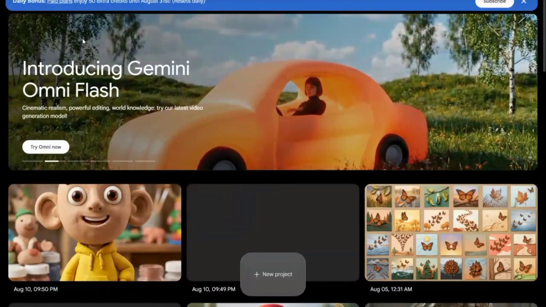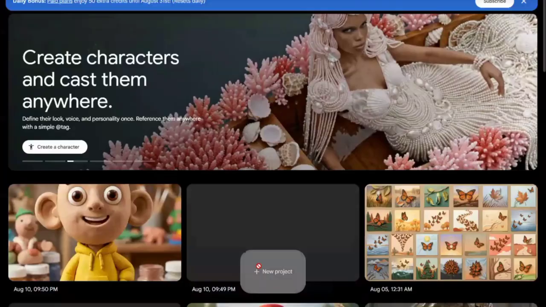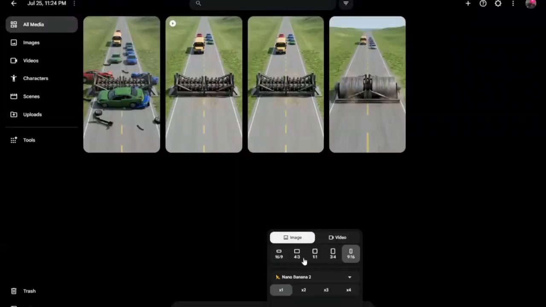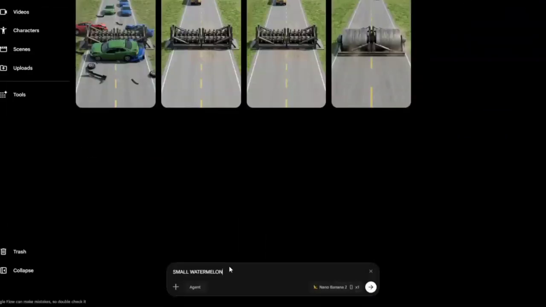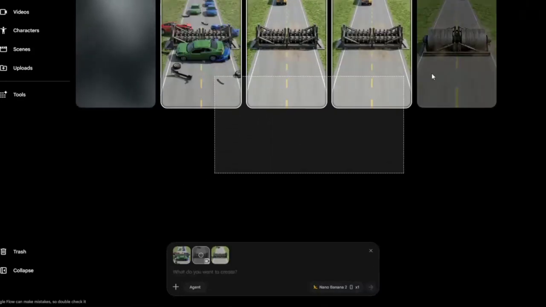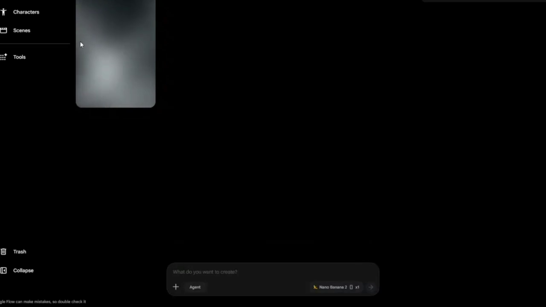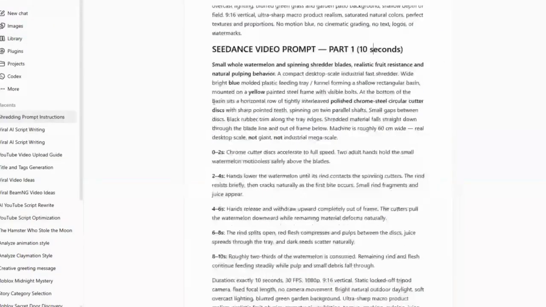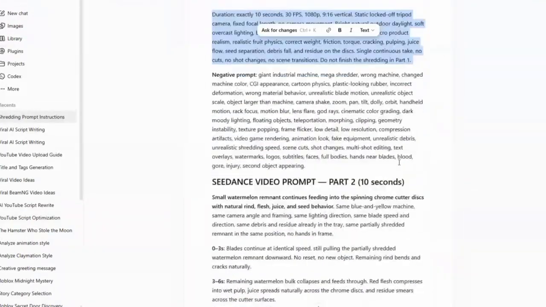Now it's time to generate the video. First, open Google Flow and click on New Project. Now select the image you just created. Paste your exact image prompt into the prompt box. Then click Generate. In just a few seconds, once your image is ready, open ChatGPT and copy your first scene prompt. Then head back to Google Flow.